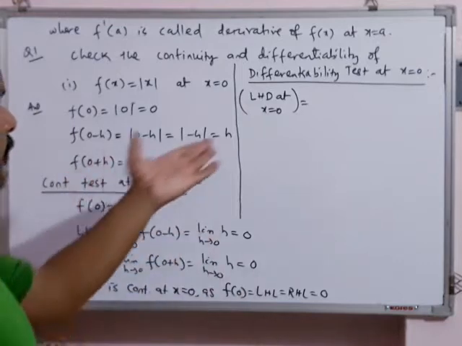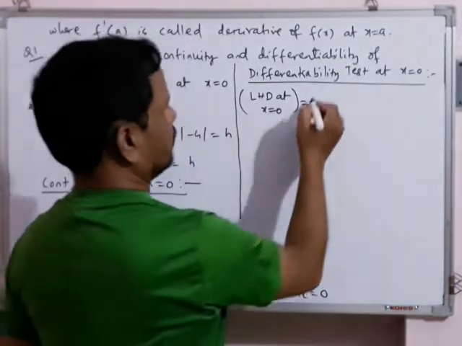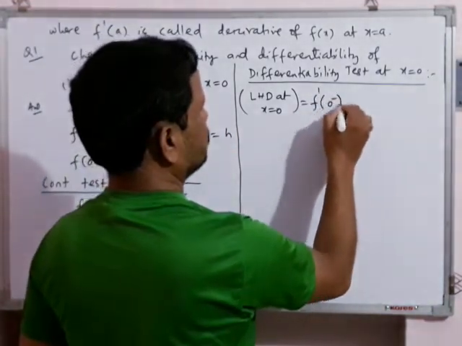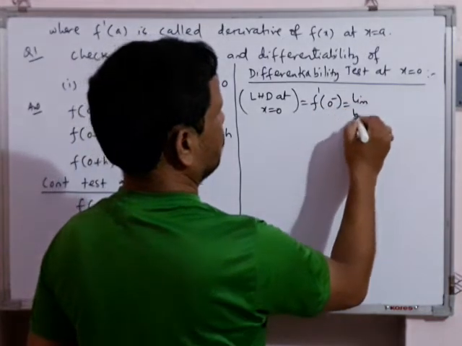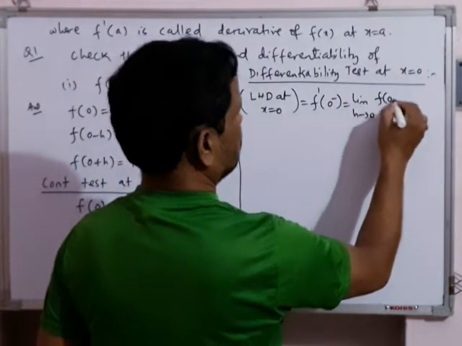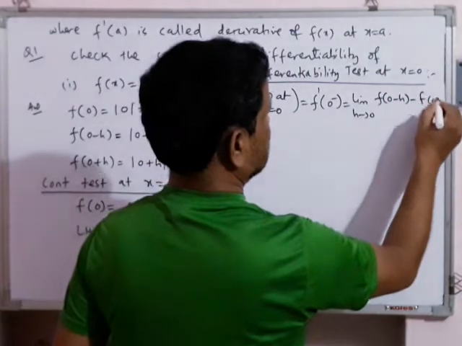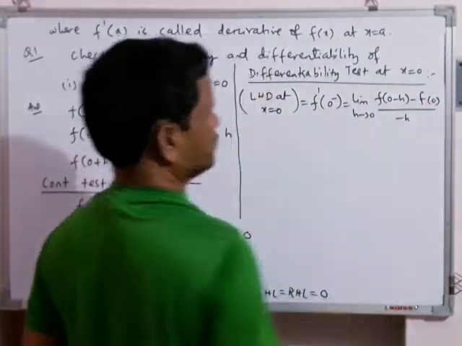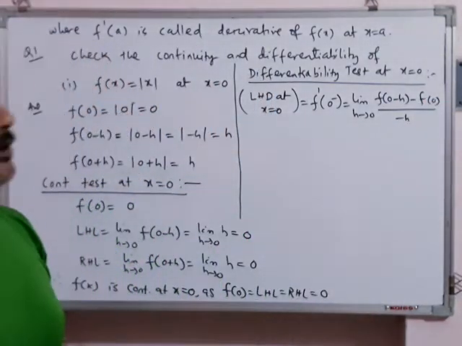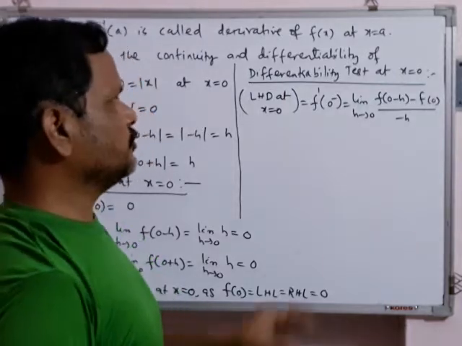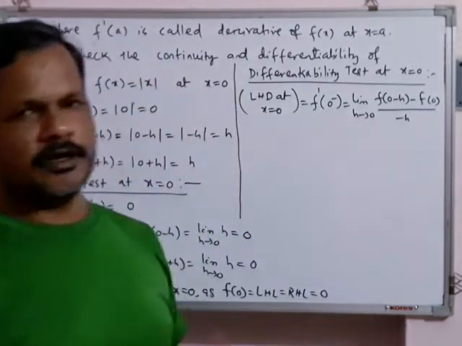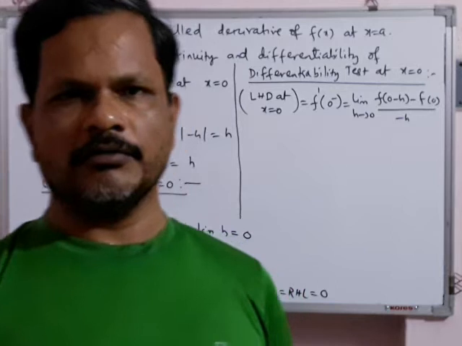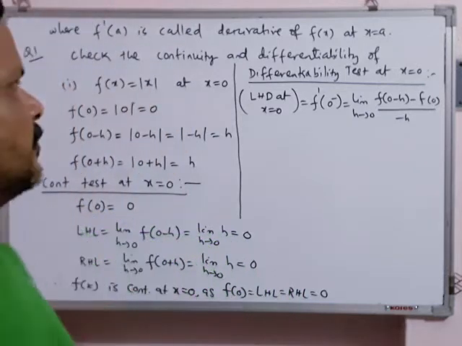Now the value of a is 0. So we can write by notation f dash 0 minus, and by the formula it is f of 0 minus h minus f of 0, divided by minus h. In the exam also, when you write, you should write the formula first. In every question we have to write down the formula in the first step.